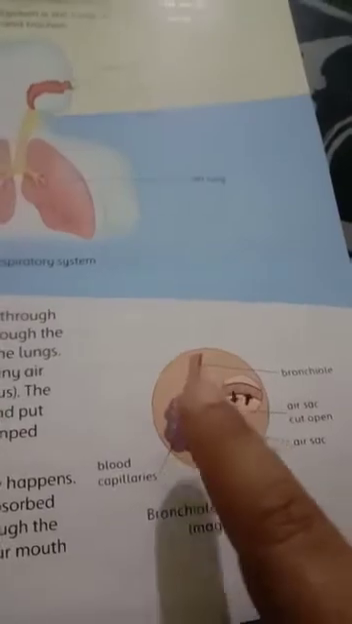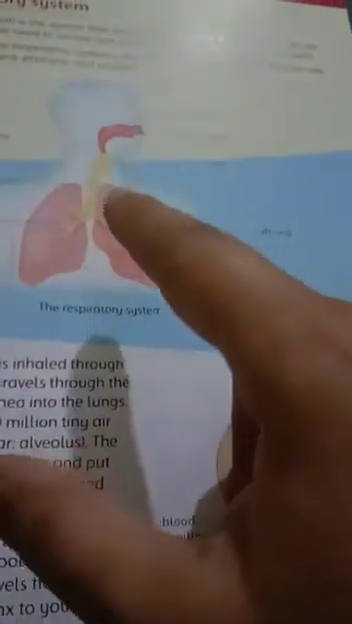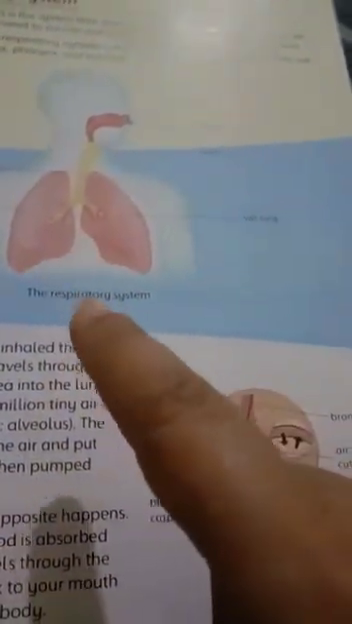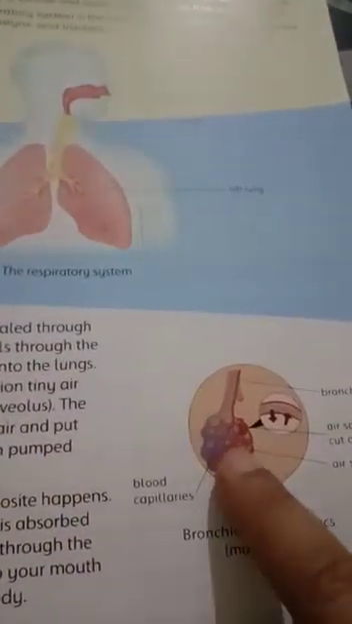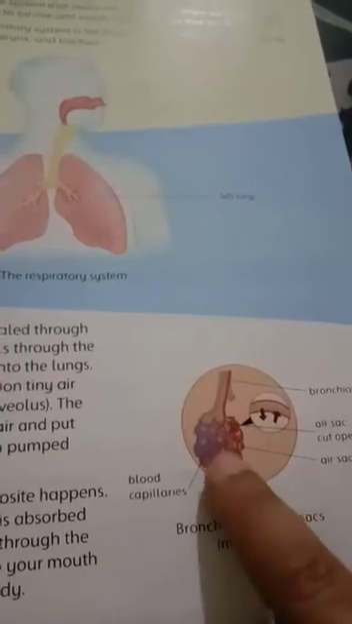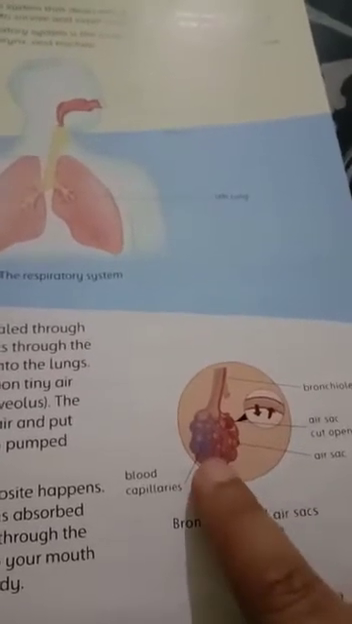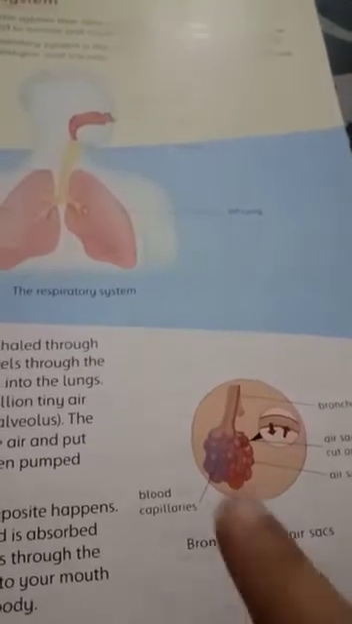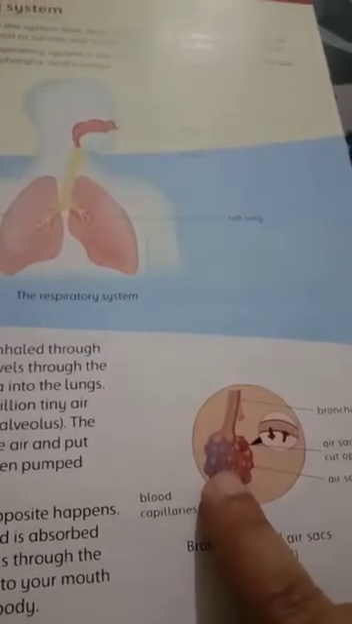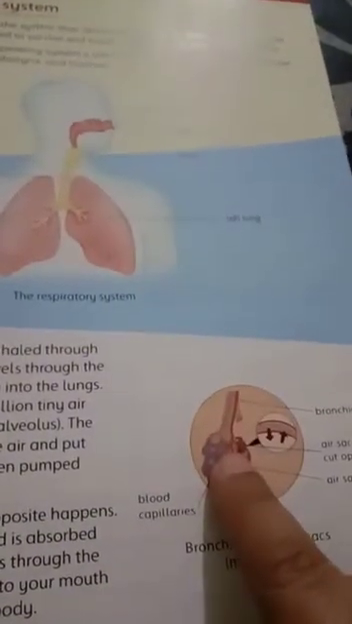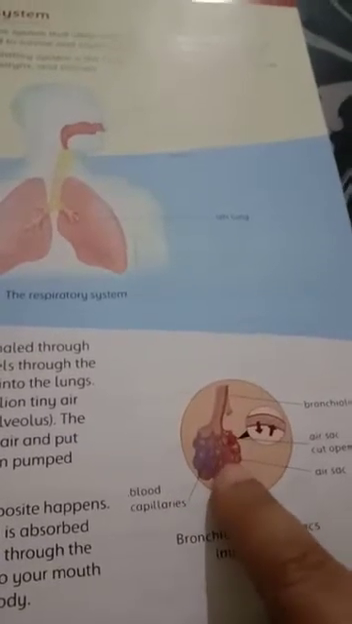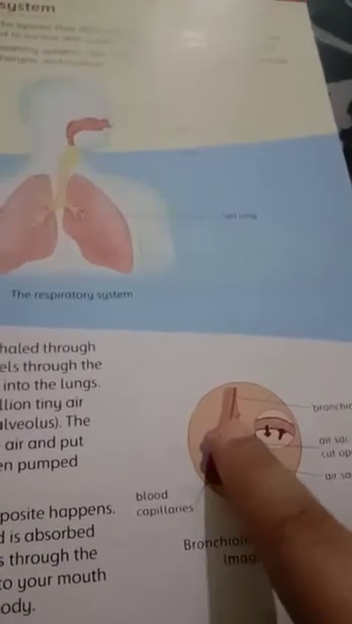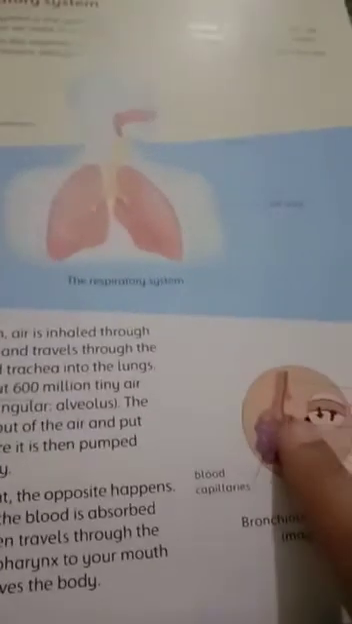Why? Because when the air enters from the nose through this passage and enters into the lungs and then through the branches of bronchioles, it enters finally into the air sac. Here the exchange of gases takes place. The blood vessels which are lining the air sac transport the carbon dioxide into the air sac and take in oxygen from the air sac and then take this oxygen rich blood to the heart, as we have studied in the circulatory system.